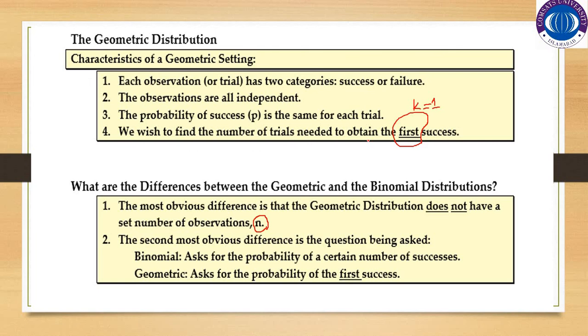The second most obvious difference is the question being asked. Binomial asks the probability for a certain number of successes, whereas geometric asks the probability of the first success. So this is the basic difference between the binomial and geometric distribution.